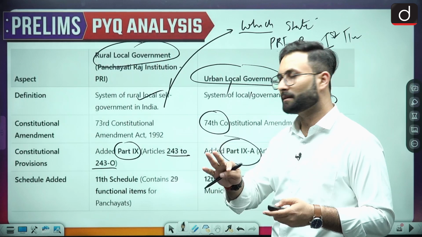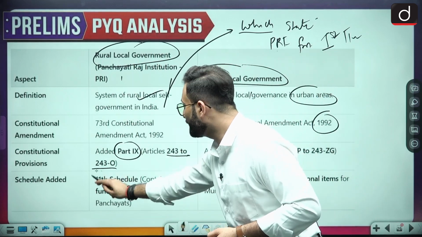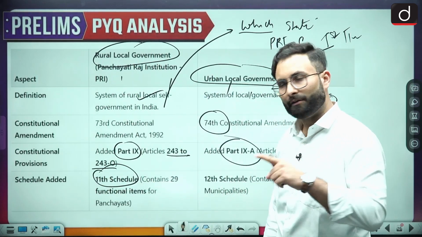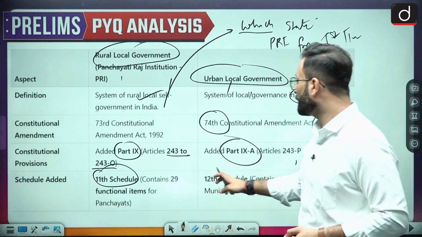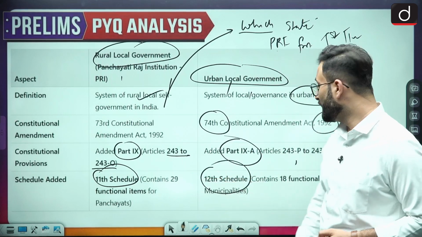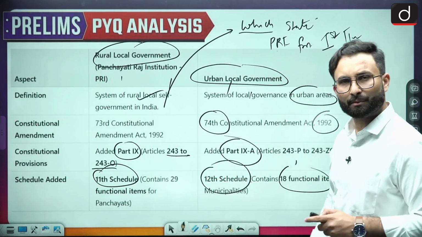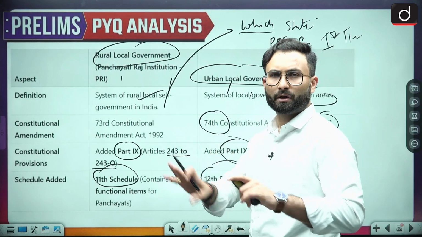Then coming to the schedule added, what kind of work will be done is added in the 11th schedule. So for Panchayati Raj, the 11th schedule has been added, wherein 29 functions have been added for the panchayats. And when we talk about the municipalities or the urban local government, the 12th schedule has been added, wherein 18 functions have been added for the municipalities. Okay, so that is the overall review of this.